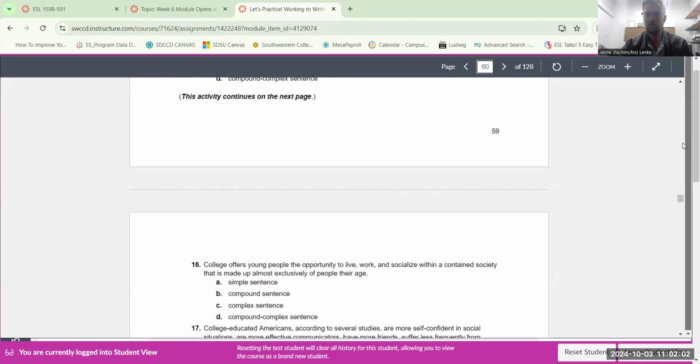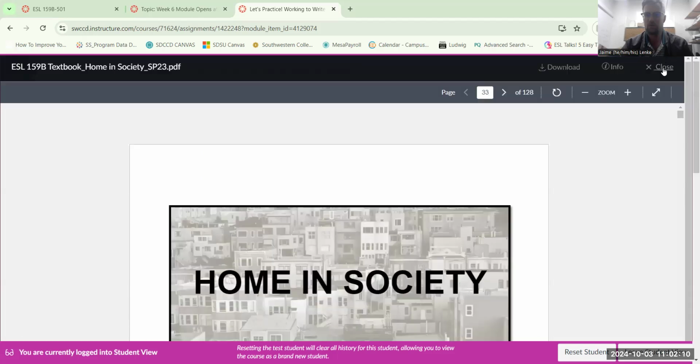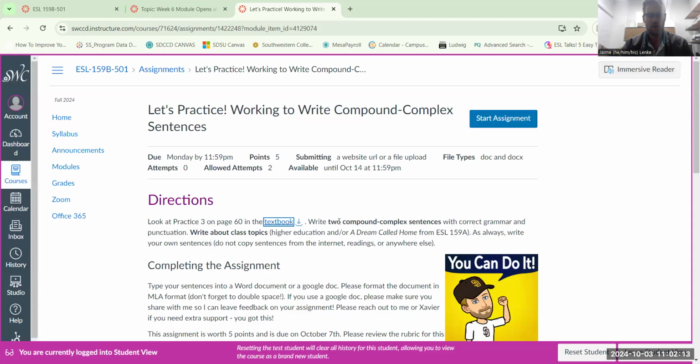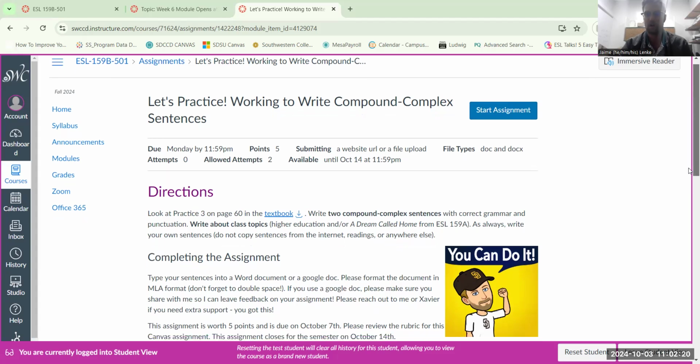Okay, so let me just close real quick. Okay, so it says write two compound complex sentences with correct grammar and write about class topics. So all you're doing is creating two compound complex sentences. So these sentences should have three clauses. They should have two independent clauses that reflect the compound sentence and one dependent clause. And that would have a subordinating conjunction associated with it. And that would be the dependent clause, dependent on one of those independent sentences.